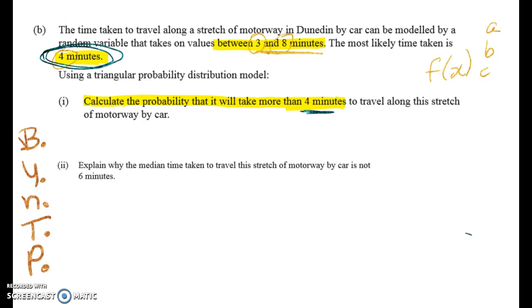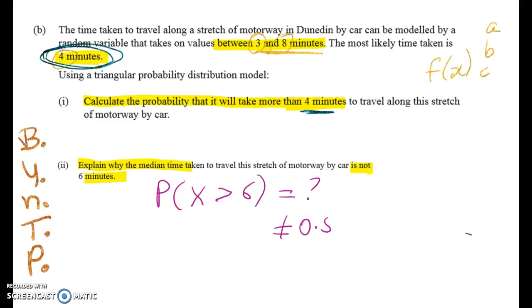The second part of the question, which is a merit one, is to explain why the median is not 6 minutes. So to do that one, we're going to find the probability that x is greater than 6, and we'll say, what's that number? And it turns out that it's not equal to 0.5, right? Because remember, the median is the value such that we have 50% above and 50% probability below.